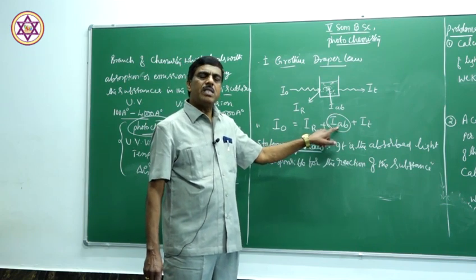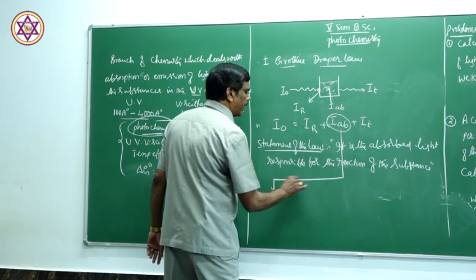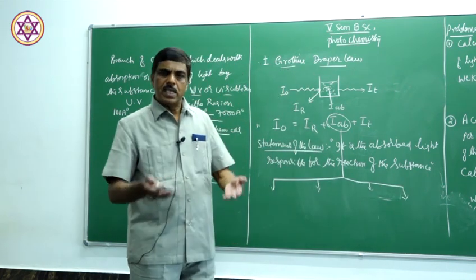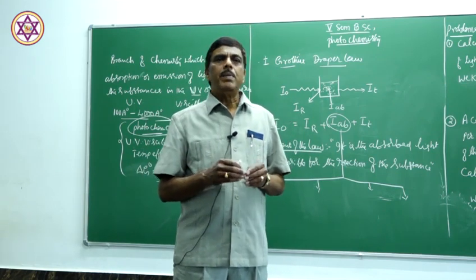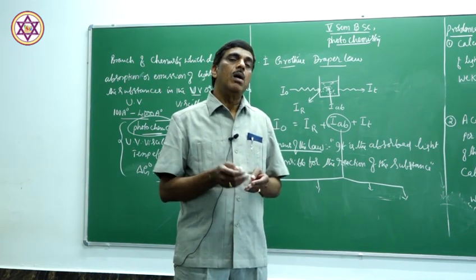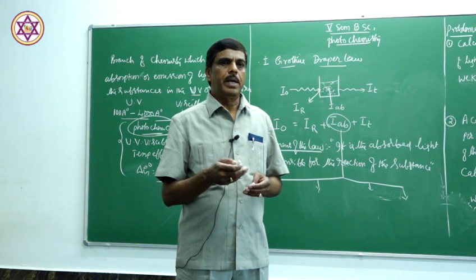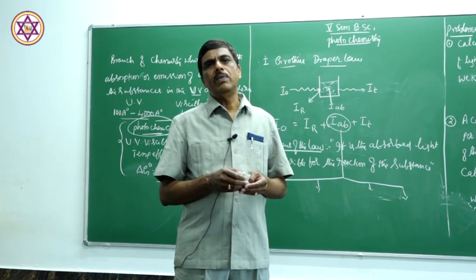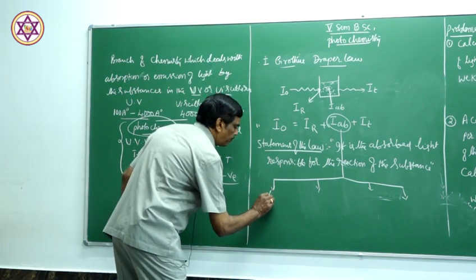Now, different changes take place in the substance. So this absorbed light has different effects on the substance. What happens? Light is absorbed, and immediately after the absorption, light may be emitted back. But there is a change in the wavelength of the absorbed light. So light is absorbed and immediately emitted, but the wavelength of the absorbed light is different from that of the emitted light. So this process is called fluorescence.